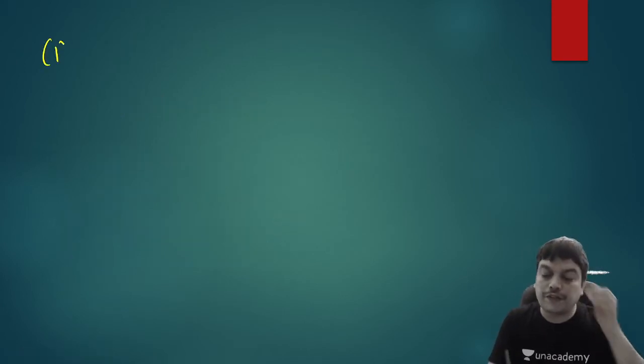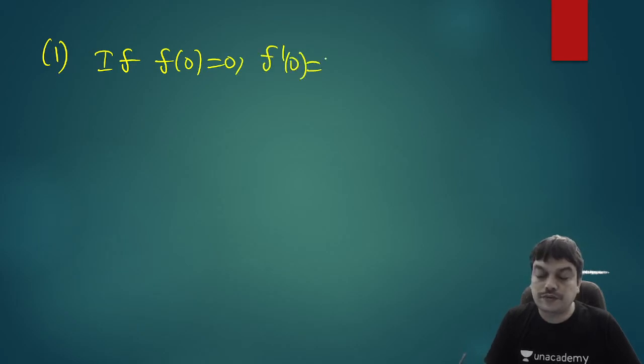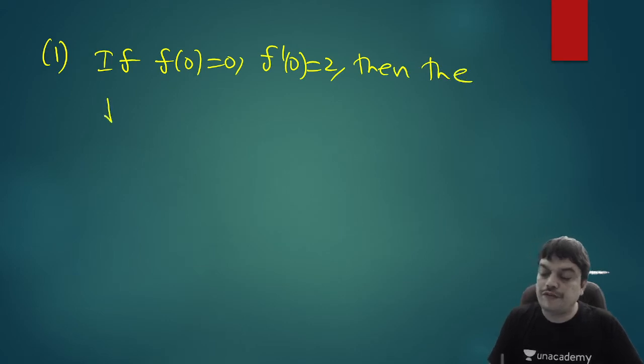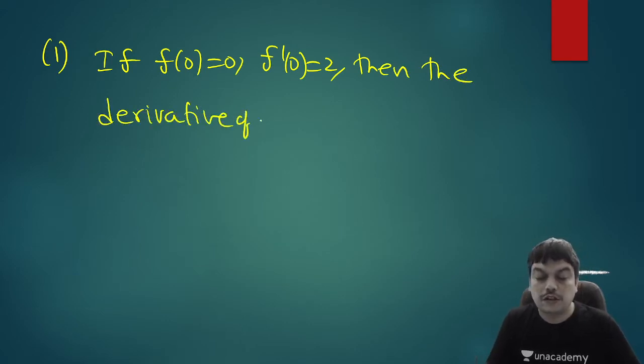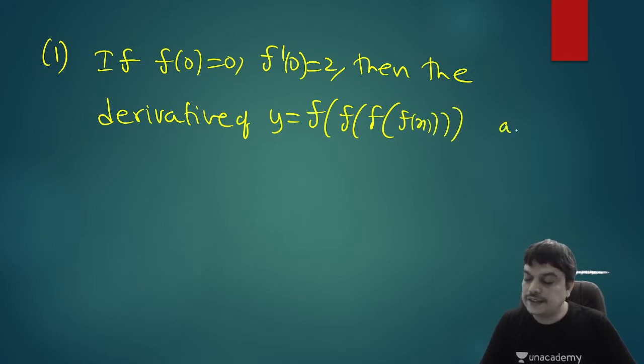So let us take up the first question. If f of 0 is 0 and f dash of 0 is 2, then we have to find the derivative of y equal to f of f of f of f of x at x equal to 0.